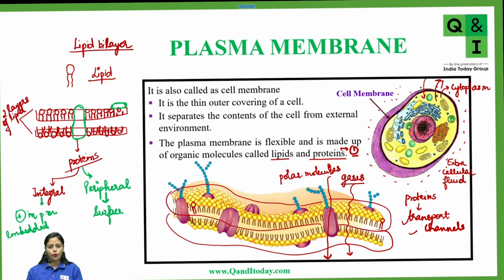So peripheral proteins won't act. Only the proteins which are spanning. So you can see these are the proteins which are spanning both the membranes. So here the molecule can easily cross from outer to inside or from inside to outside of the cell. Got it?